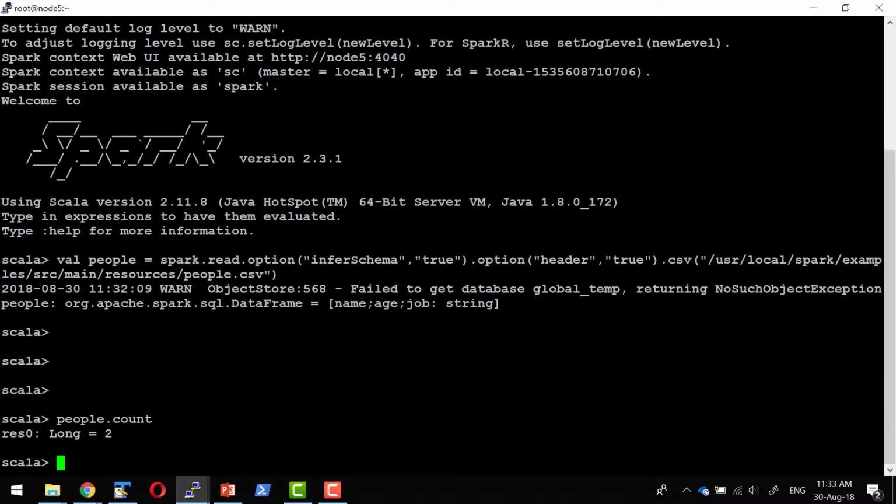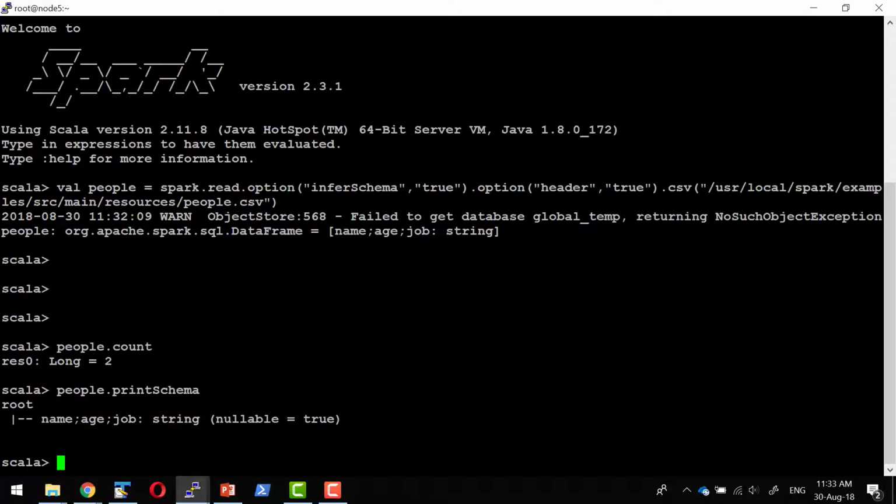People.count will get me how many rows I have within it. I can get the schema. So it has 3 columns, each of type string. So we have done the first demo where we have seen how a data frame exists. Data frame is nothing but a virtual entity where it can be available distributed across multiple systems provided we have a distributed cluster.